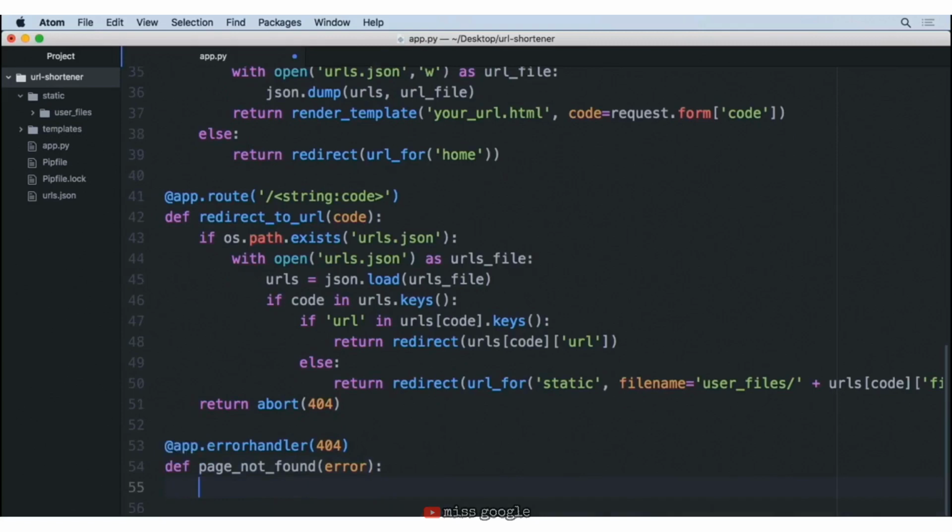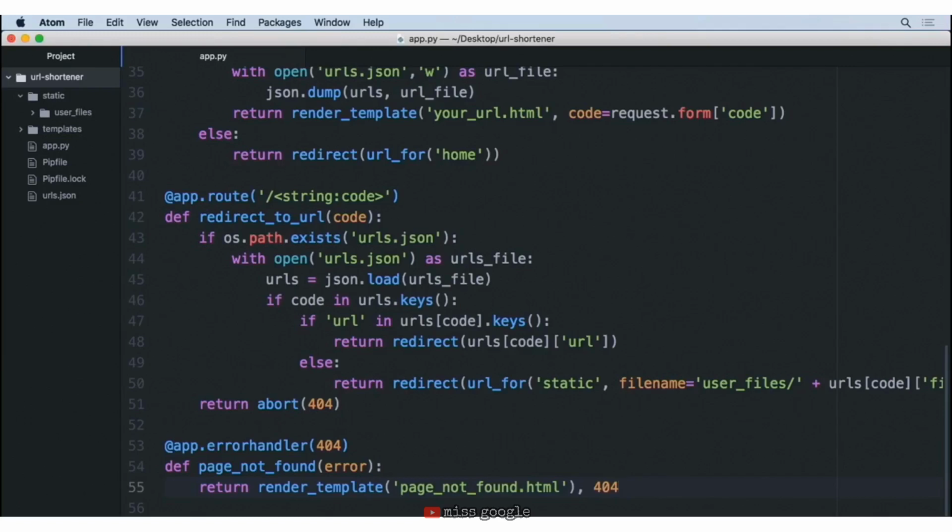And ultimately what we want to do here is return back some template that we're going to create. So we're going to say return render_template. And we want to specify inside of here that it will be something like page_not_found.html. And in addition to this, we're going to do a comma and also provide 404 to say, hey, this should come back with a 404 error code. Now, this may not make much difference to the user visually, but this will tell the browser that there was a 404 error. Sometimes browsers can use this to help out the users. It's something that we want to push forward. So we'll go ahead and save this.